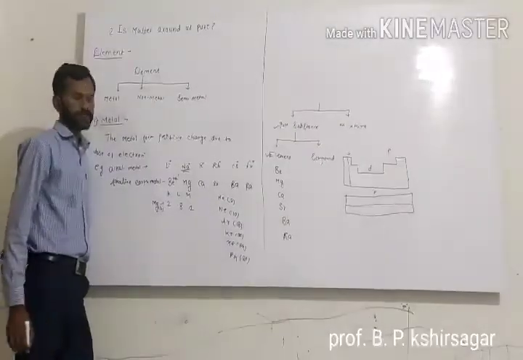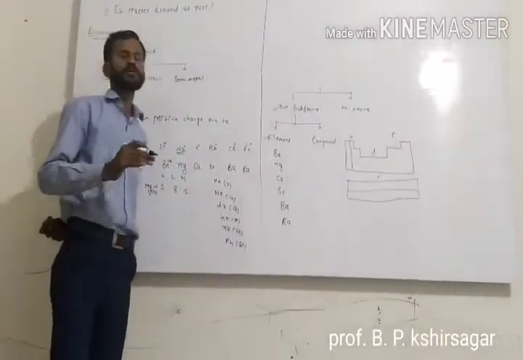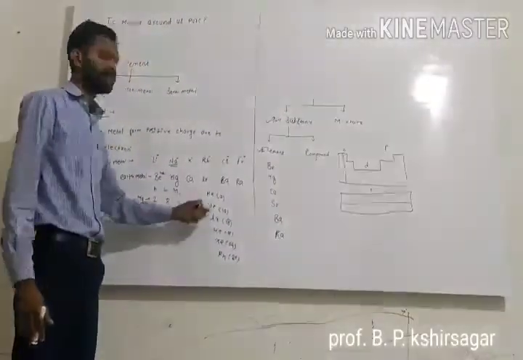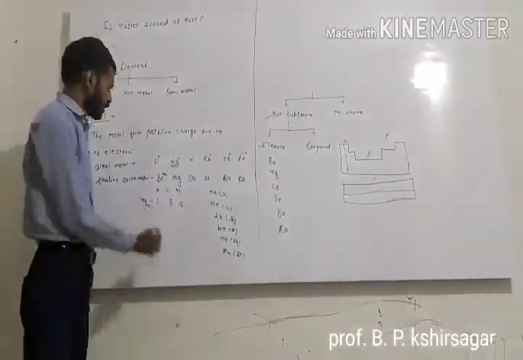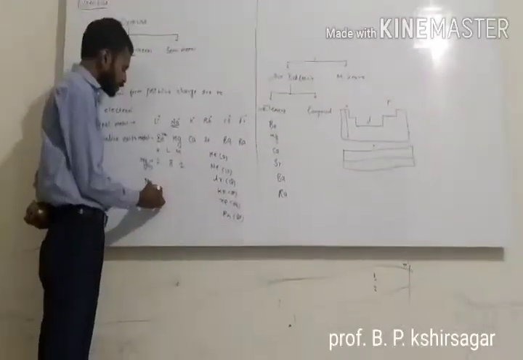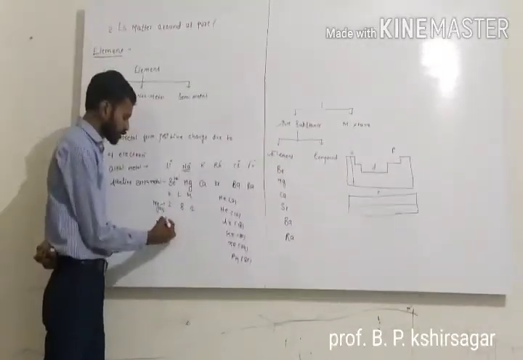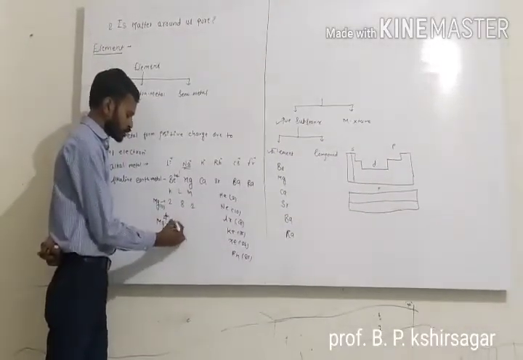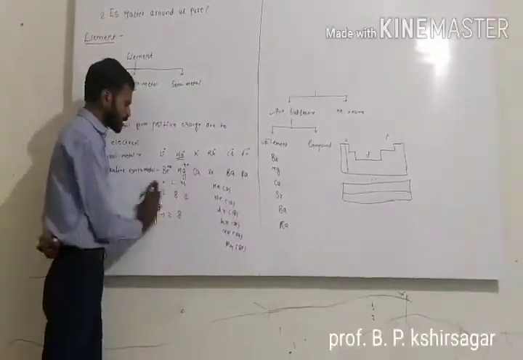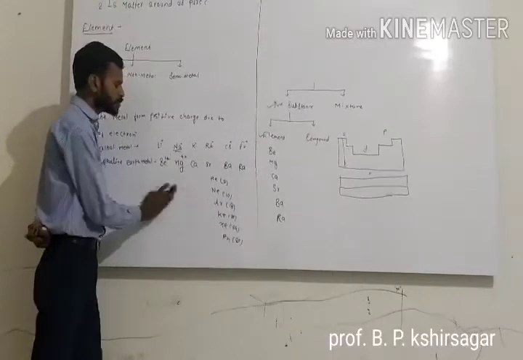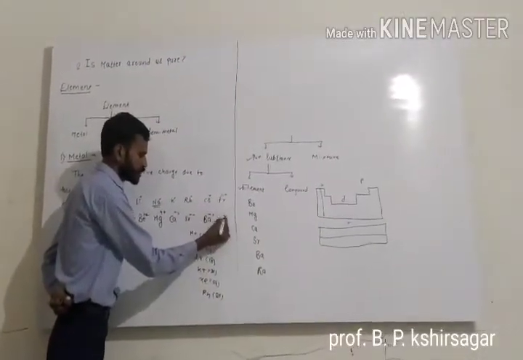It is nearest to neon. How many electrons will it lose? 2 electrons. When it loses the 2 electrons, it forms Mg dipositive, with configuration 2, 8. So it is also Mg dipositive. The same condition you can use for calcium, strontium, barium, radium.